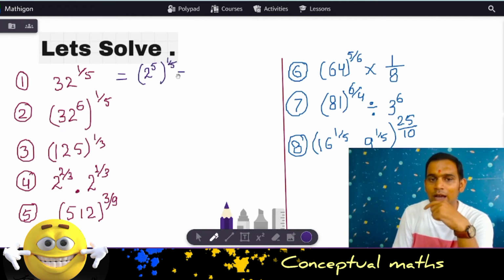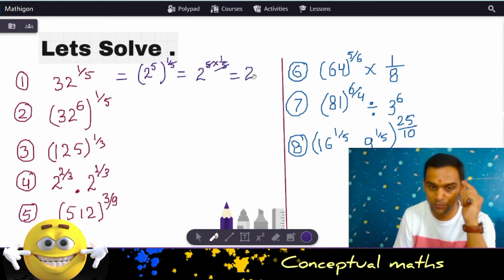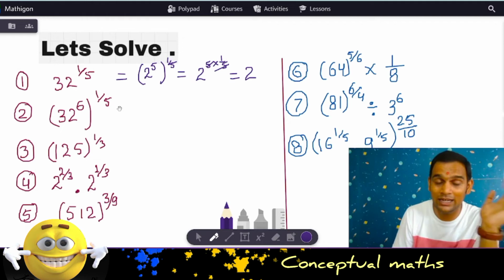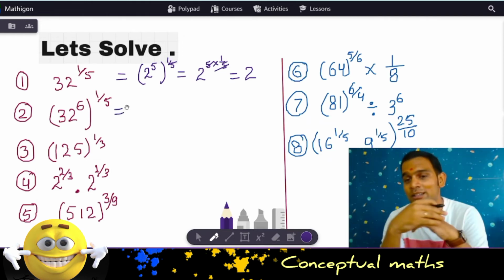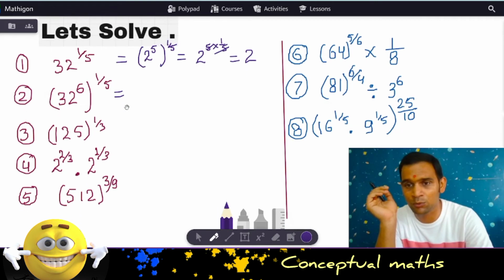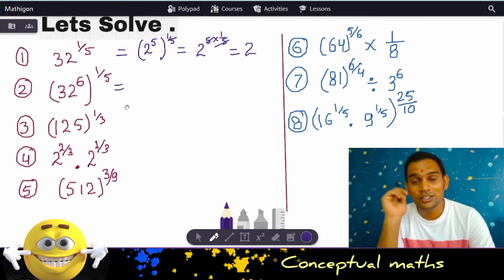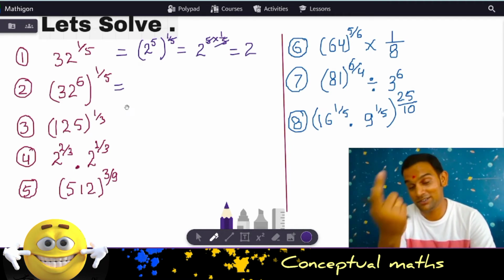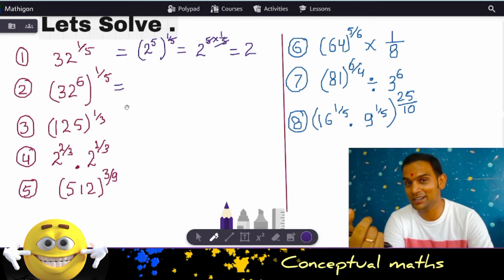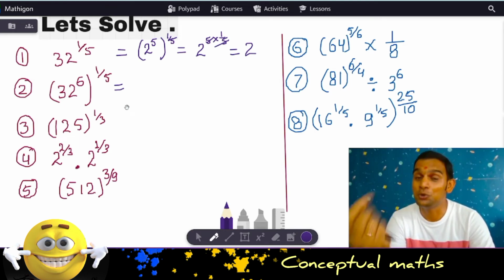Yes or no? Now, what does the rule say? That 5 and 1 by 5 can be multiplied. So 5 times 1 by 5, the 5 and 5 get cancelled. I get the value as 2. I hope that is very clear for you. Now, for the second problem, you can do one more thing. You can pause the video and try all these problems. I hope all the problems are visible. You can try all of them in one go and then come back and verify your answers. That will be a very good way, as we have already discussed, math is more about doing by yourself.